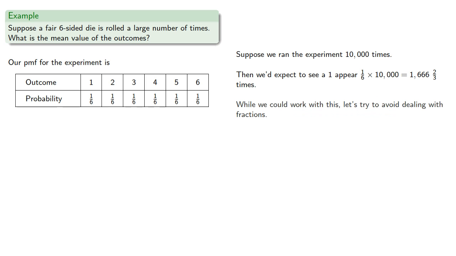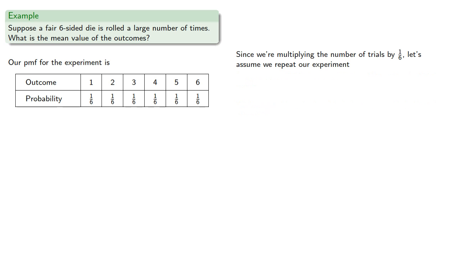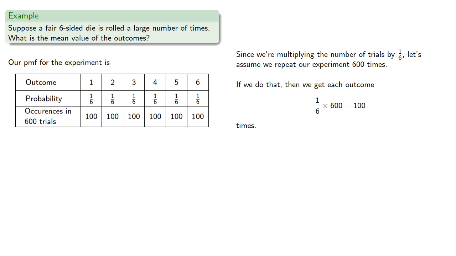While we could work with this, let's try to avoid dealing with fractions. Since we're multiplying the number of trials by 1/6, let's assume we repeat our experiment 600 times. If we do that, then we get each outcome 1/6 of 600, or 100 times.